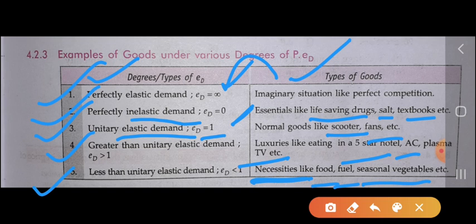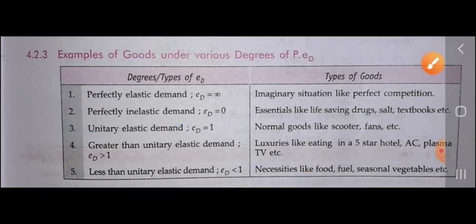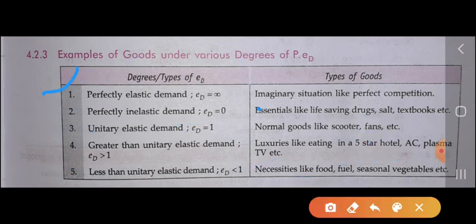So perfectly elastic demand is for the imaginary situation, perfectly inelastic for the essential goods, unitary elastic for the normal goods, greater than unitary elastic for the luxurious goods, and less than unitary elastic demand for necessity goods.